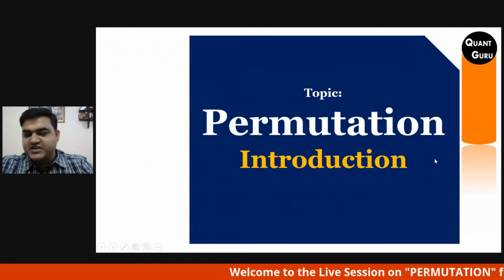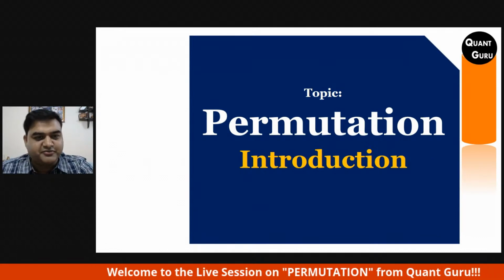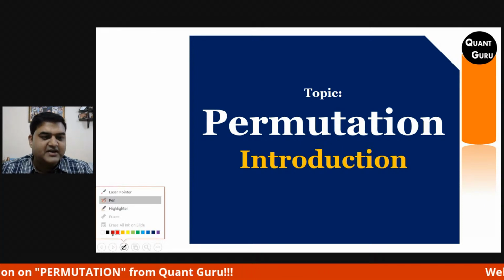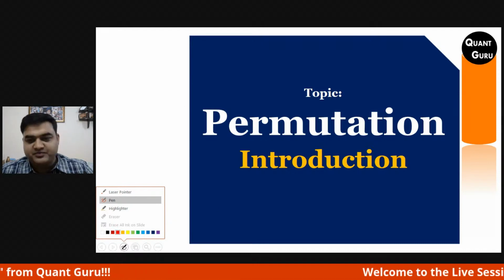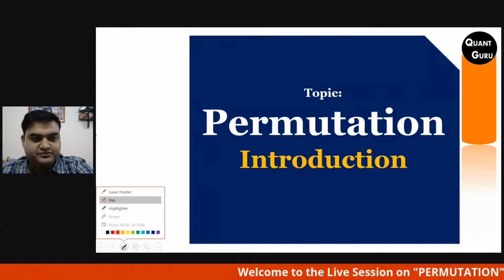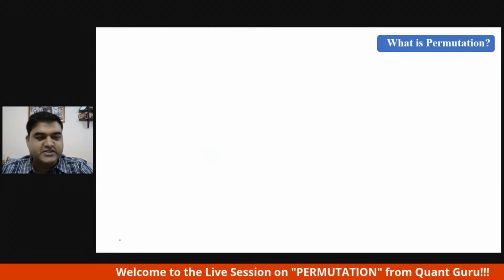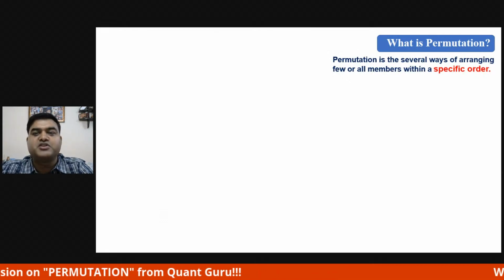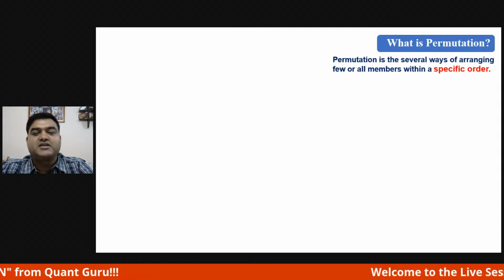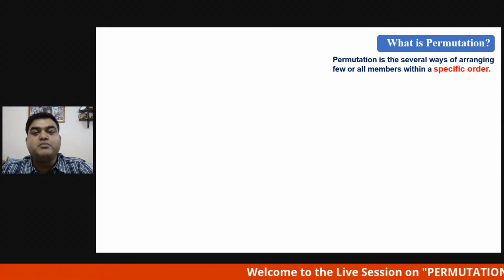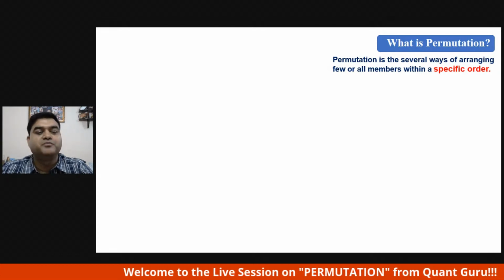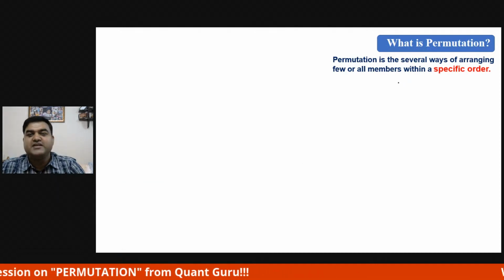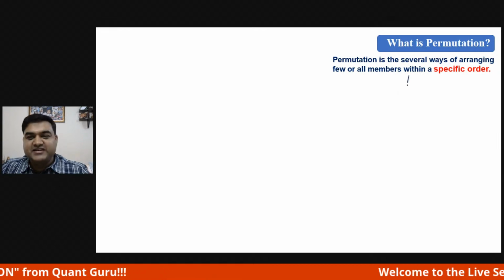The session obviously has to start with an introduction of permutation. Let me introduce this topic to all of you, and let's understand what this permutation is all about. So what is permutation basically? If you go with the literal definition, permutation is the several ways of arranging few or all members within a specific order. Seems to be difficult, I understand. I just wanted you to revise the definition of permutation.